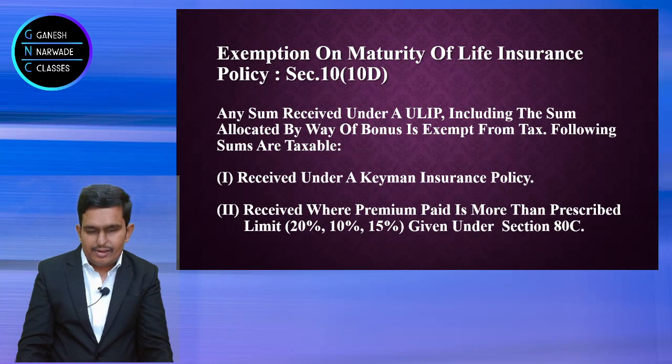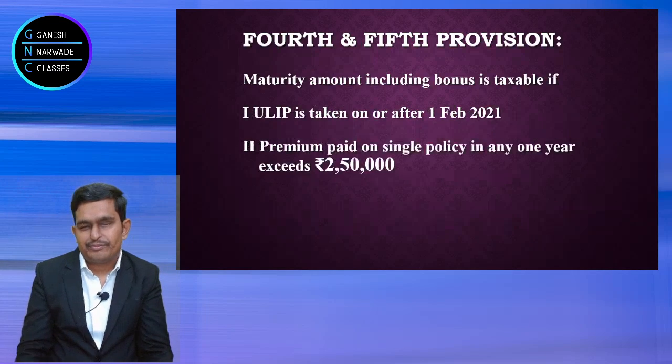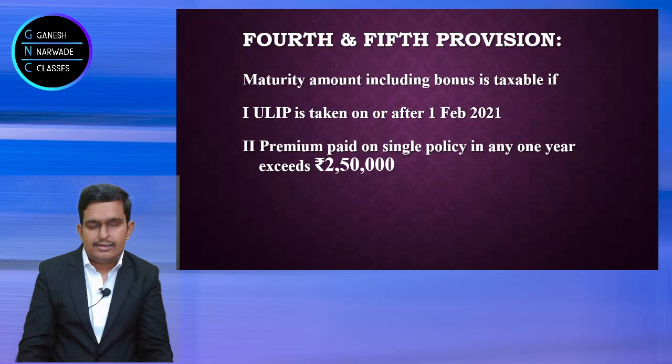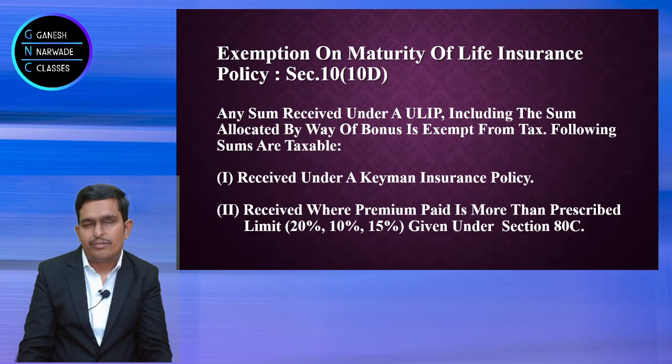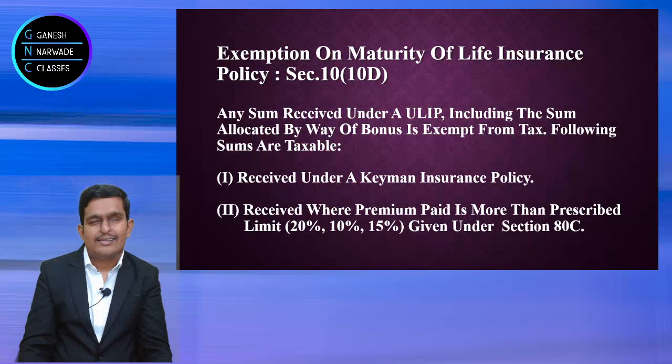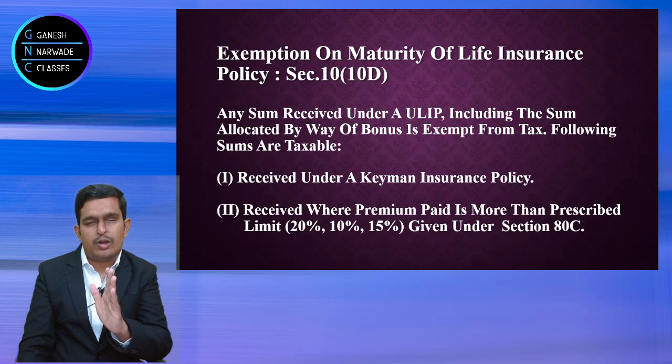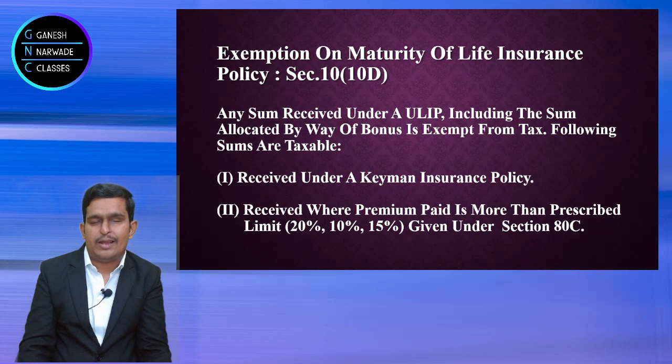Now, you would have read under section 80C that you will get a deduction for life insurance premium. Now how much deduction will you get? The deduction cannot be more than 10%, 15%, 20%, which we discussed under 80C, if you remember. The insurance policy, even a ULIP is an insurance policy, so that provision applies to ULIP also.